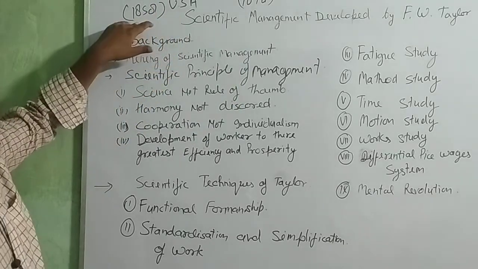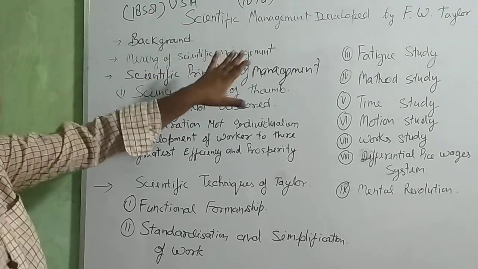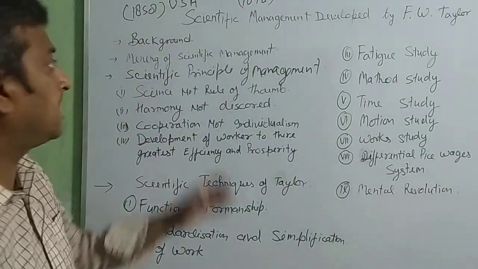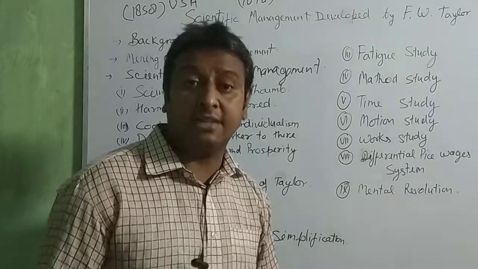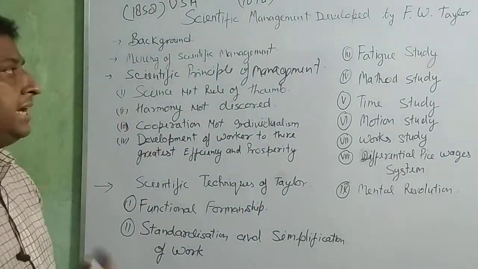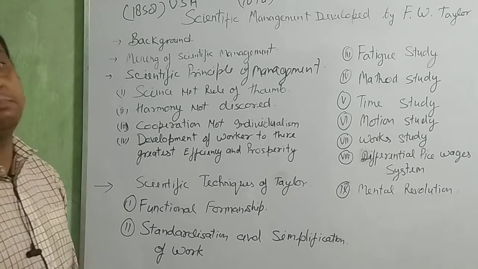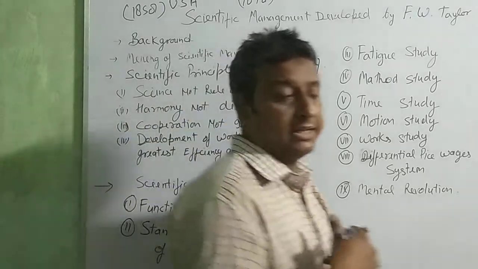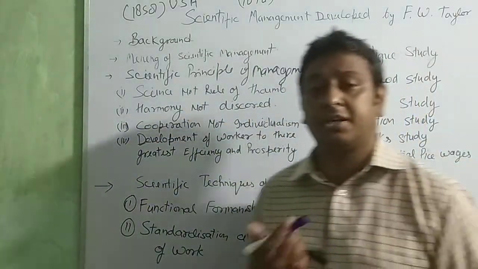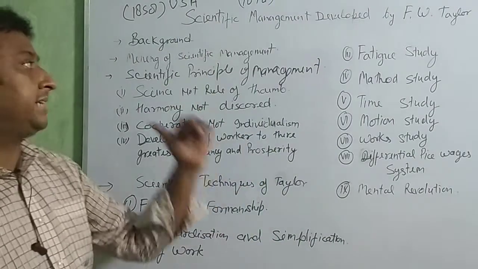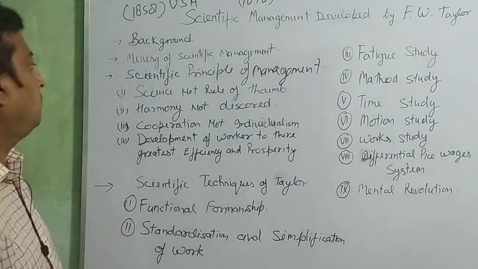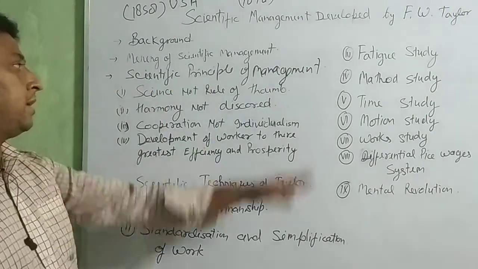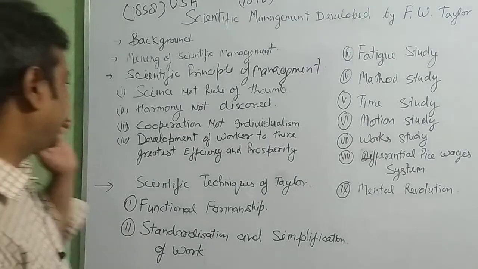He was born in 1858 in the USA, then joined Midvale Steel Company in 1878 as a mechanical engineer, and then utilized his scientific methods in solving the problems of management. The system and scientific things he utilized came to be known as scientific principles. Okay, beta? Now we are going to the first principle of scientific management, and the first is science, not rule of thumb.